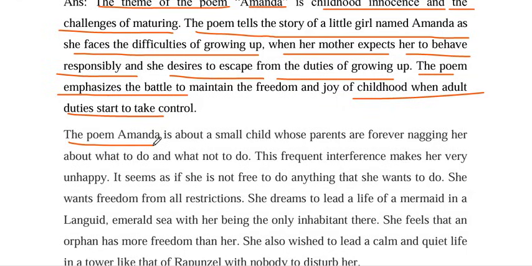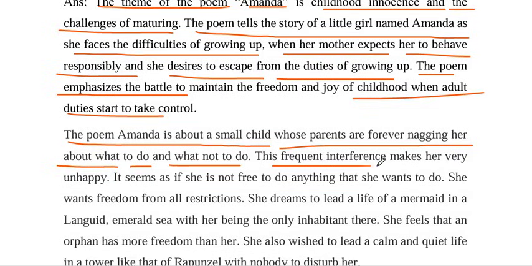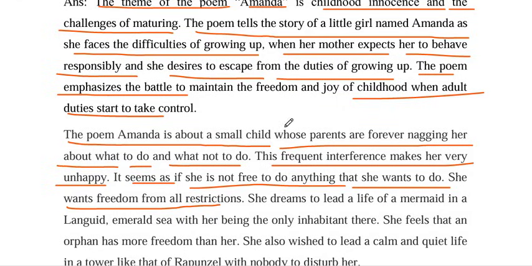The poem Amanda is about a small child whose parents are forever nagging her about what to do and what not to do. This frequent interference makes her very unhappy. It seems as if she is not free to do anything that she wants to do. She wants freedom from all restrictions.